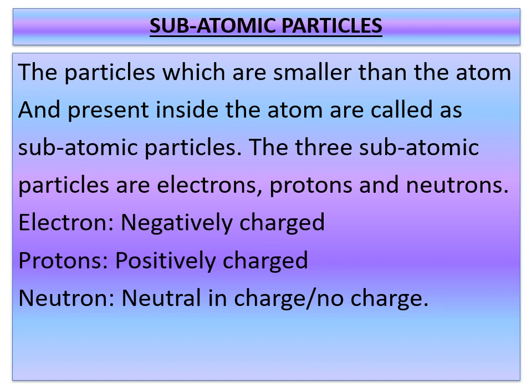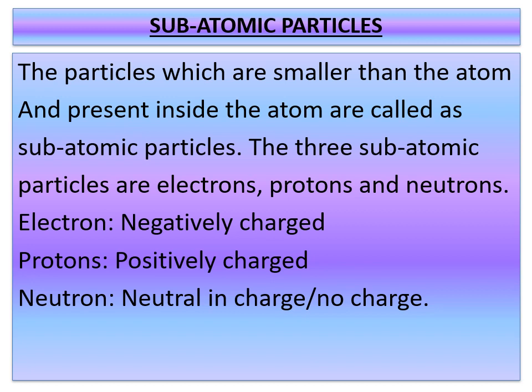The particles which are smaller than the atom and present inside the atom are called subatomic particles. The three subatomic particles are electrons, protons and neutrons. Since atoms are neutral, they should have at least two types of subatomic particles: one positively charged and another negatively charged. In fact, three different subatomic particles have been discovered. The third one is a particle without any charge. On the whole, we can conclude electrons are negatively charged, protons are positively charged, and neutrons are neutral in charge.